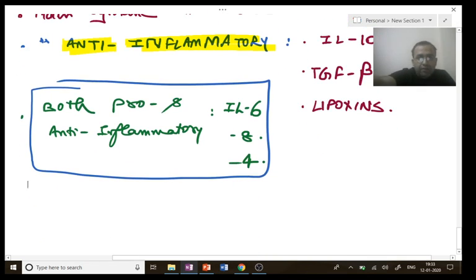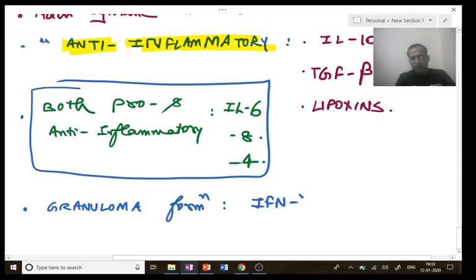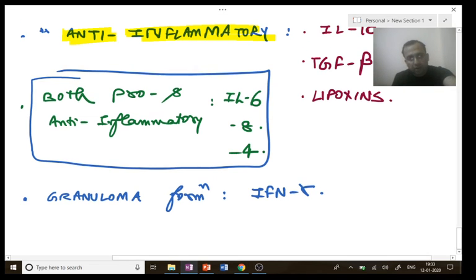Next, as you have already told me, granuloma formation is by interferon gamma.